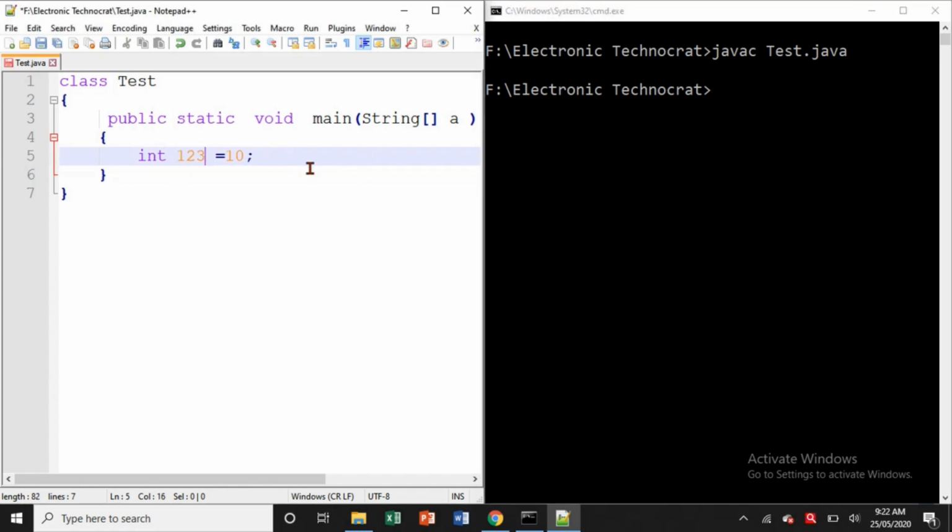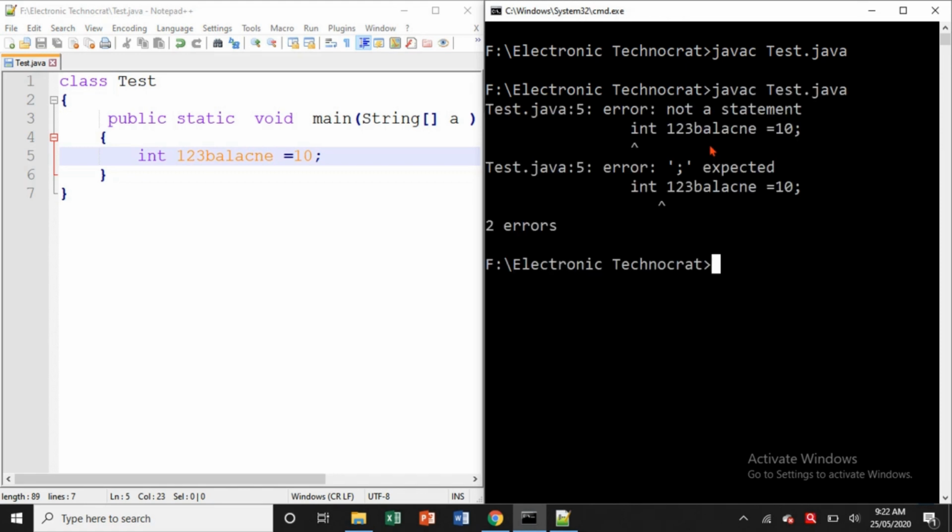Now let me show about second one. So 1, 2, 3 balance. Is it valid? No, it is invalid. Compiler is throwing a compile time error stating that it is not a statement, because we cannot start identifier with the digit, with the numerical value. So it is important. So please keep a note of this.